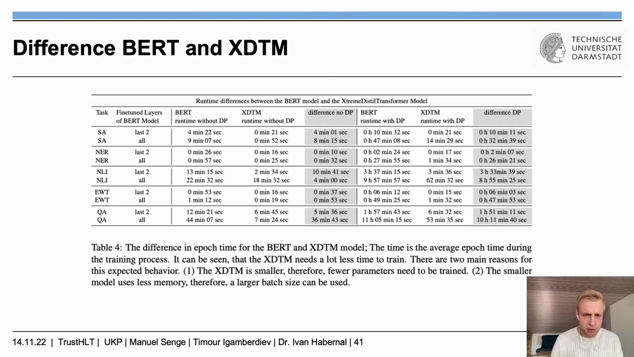Now, just for completeness, regarding the difference between BERT and the XLM, we see that the XLM has a lot less training time than the BERT model. Again, here's the difference without and with differential privacy for the two models. It can be seen here.